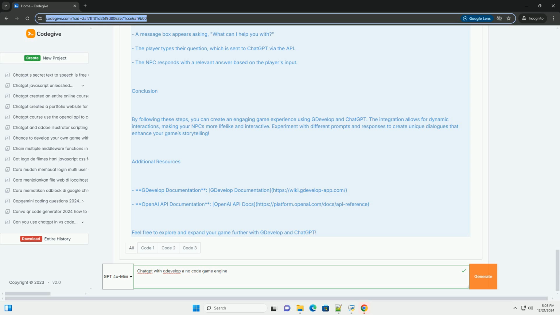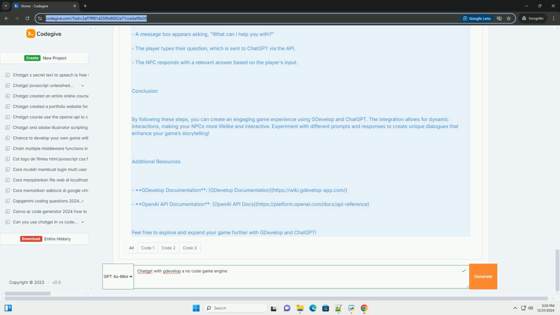1. Add a background. Drag and drop a background image into your scene. 2. Create a character. Add a sprite for your player character and position it on the screen. 3. NPC setup. Create another sprite for your NPC and place it somewhere in the scene.